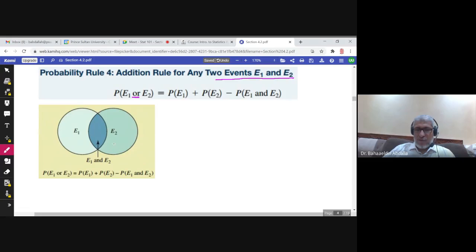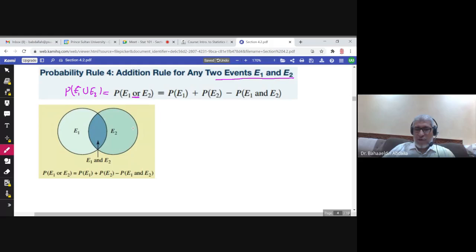So if I ask you, are E1 and E2 here mutually exclusive? You must say no, they are not mutually exclusive because there is an intersection between them. If there is an intersection, the probability of the union, E1 or E2, also means the union. So this is the probability of E1 union E2. How to find it?